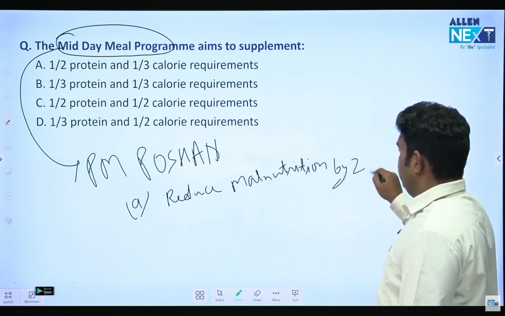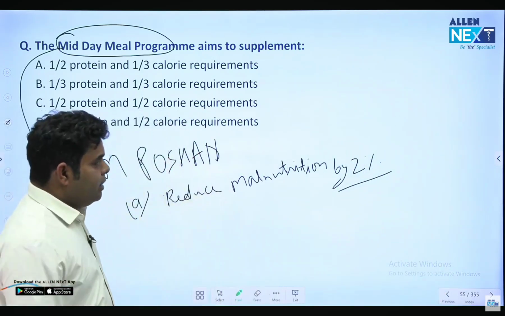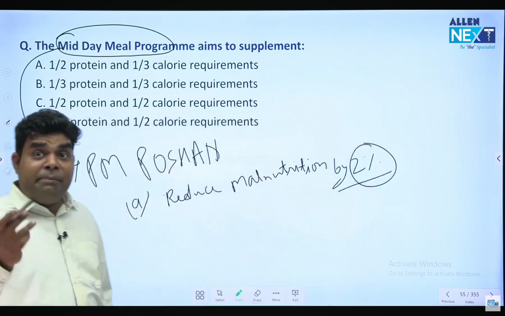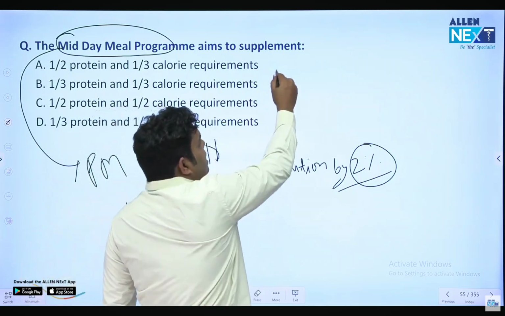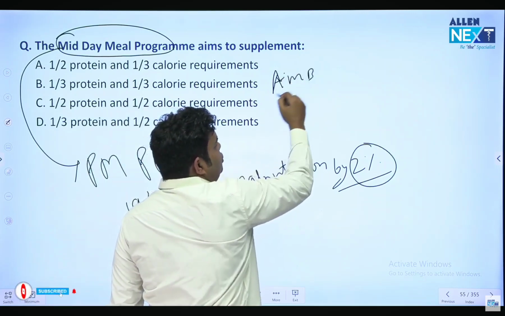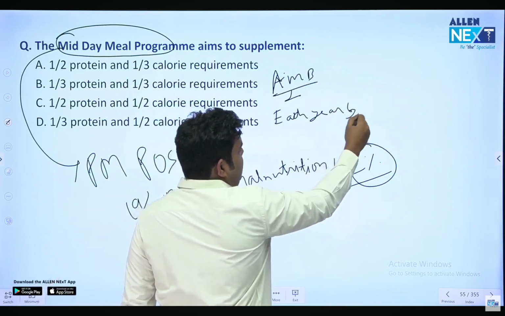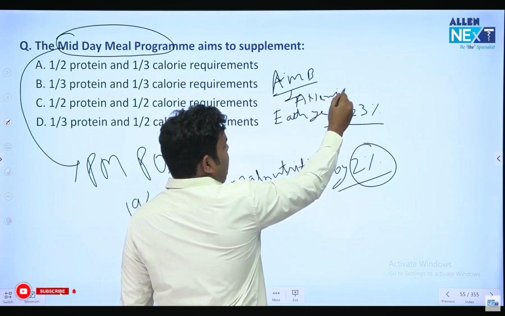What is the answer? The answer is PM Poshan targets reducing malnutrition by 2%. If it is Anemia Mukt Bharat, they have asked it already. What is the target of Anemia Mukt Bharat? Anemia Mukt Bharat will reduce anemia each year by 3%.